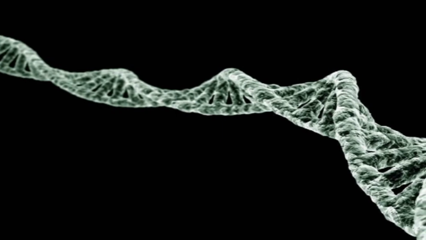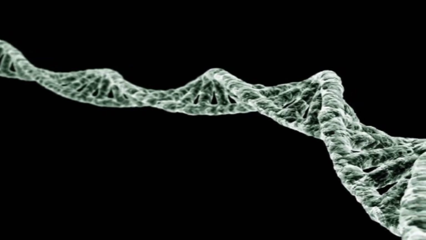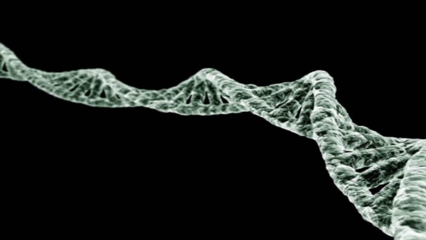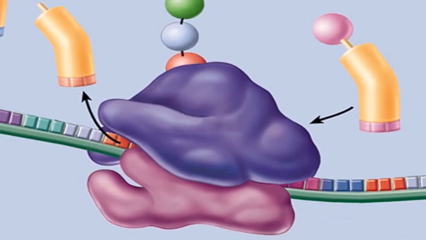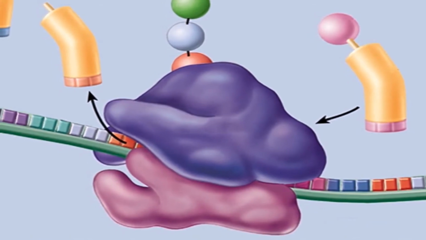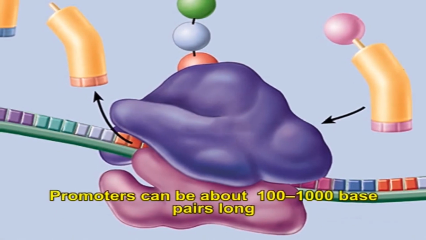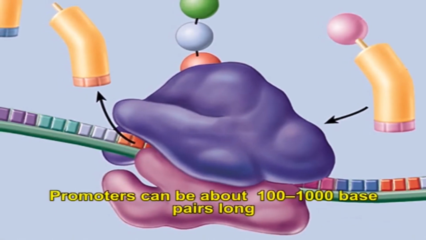In genetics, a promoter is a region of DNA that starts transcription of a specific gene. Promoters are situated close to the genes they transcribe, upstream of the template strand or non-coding strand. Promoters can be about 100 to 1000 base pairs long.